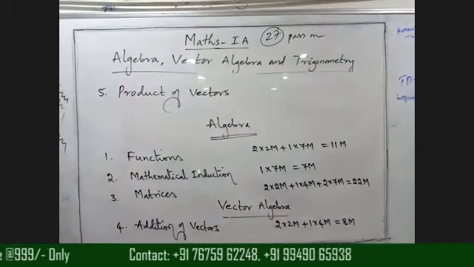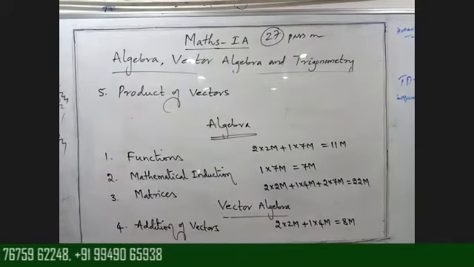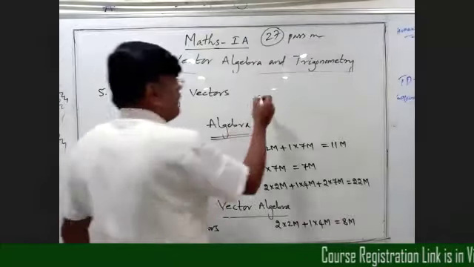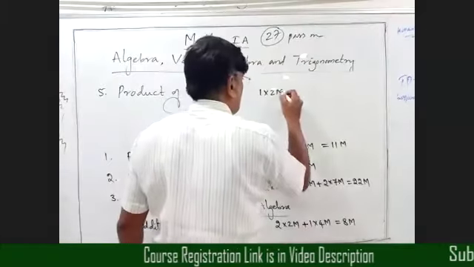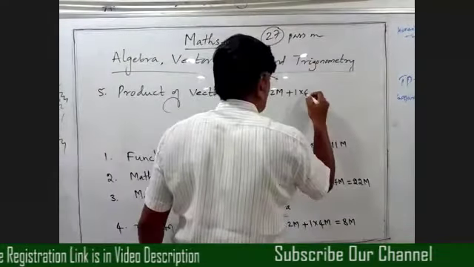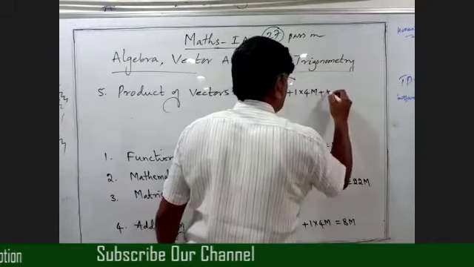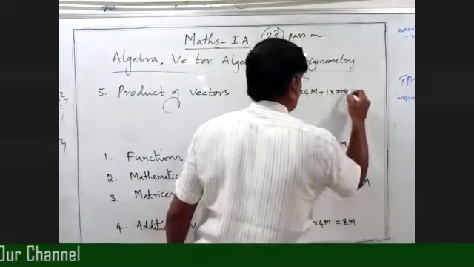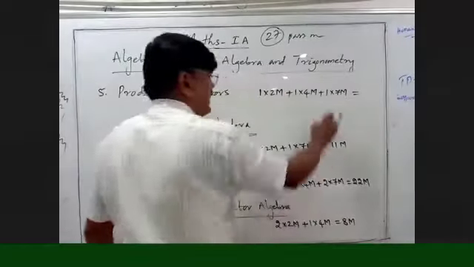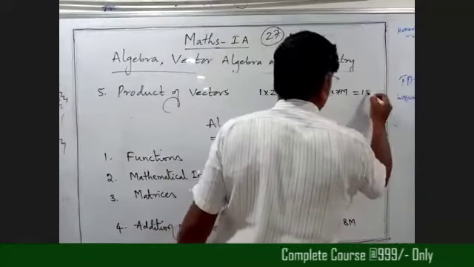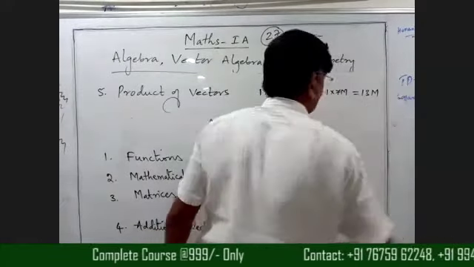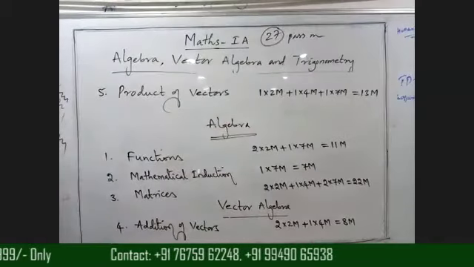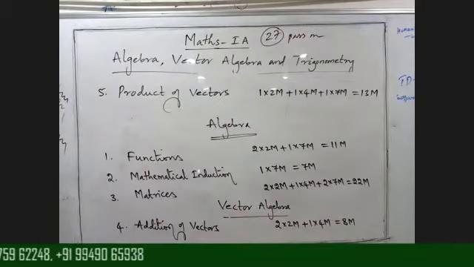From this topic, we are getting one 2 marks question plus one 4 marks question plus one 7 marks question. Totally 13 marks. Okay, beta, clear?